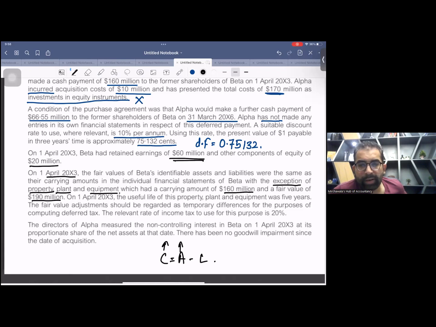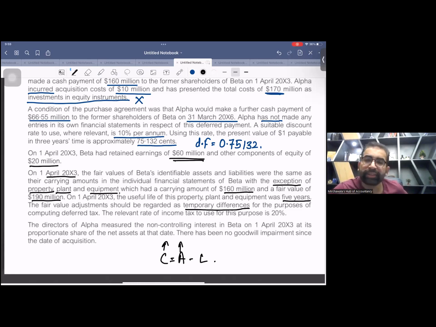Now, as this is a plant, it's a depreciating asset, so you need to adjust some depreciation for future excess depreciation, right? On 1st April X3, the useful life of the plant was 5 years. The fair value adjustment should be regarded as a temporary difference. Yes, this thing I always teach in SBR. This is not in F7 level. This is an SBR level thing.